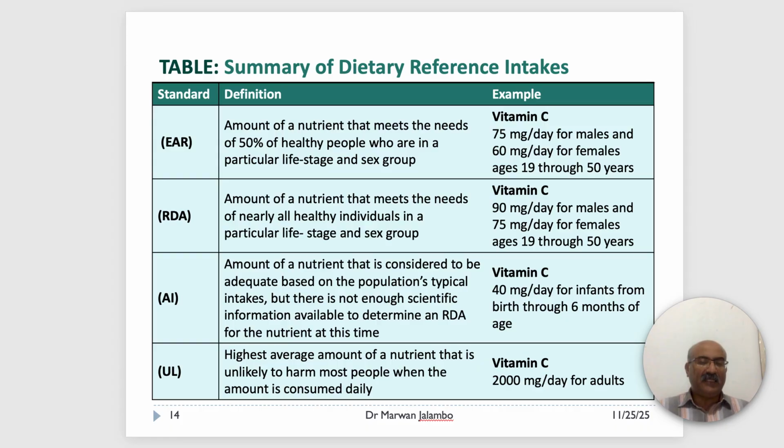Using the vitamin C example for adults 19 to 50 years, you can clearly see the EAR for males is 75 milligrams, while the RDA is 90 milligrams. While in females, the EAR is 60 milligrams and the RDA is 75 milligrams. And for the adults, the UL, upper limit, is 2000 milligrams daily. So how do we use all these numbers in the real world?